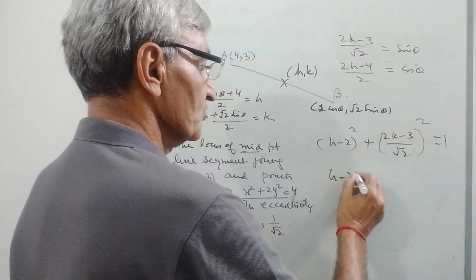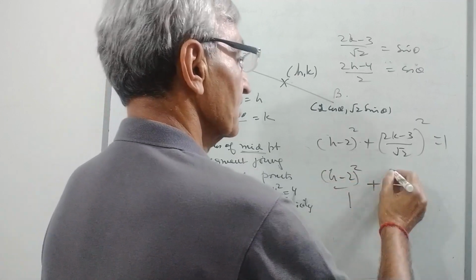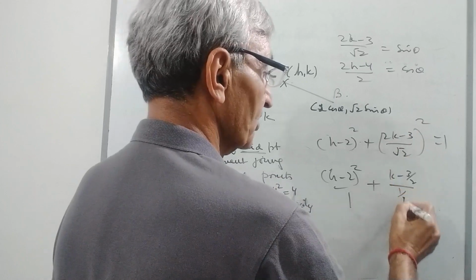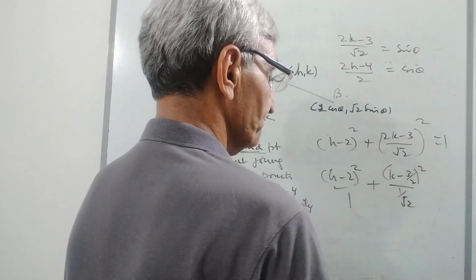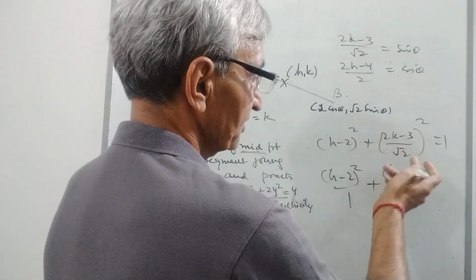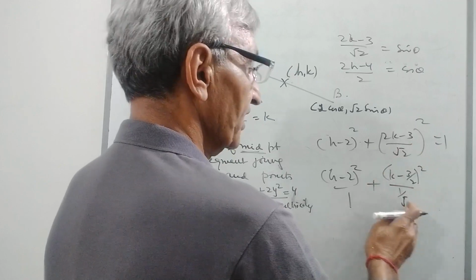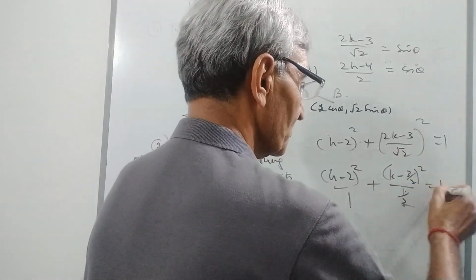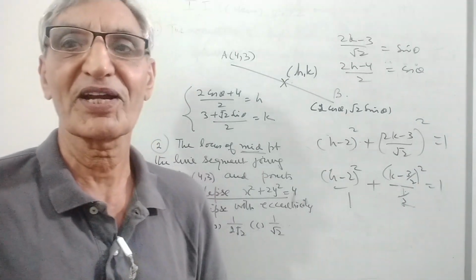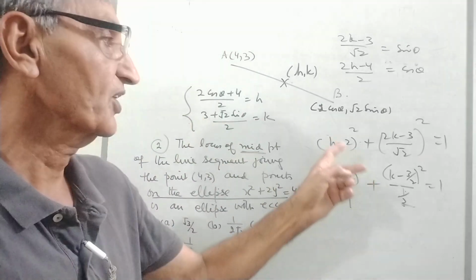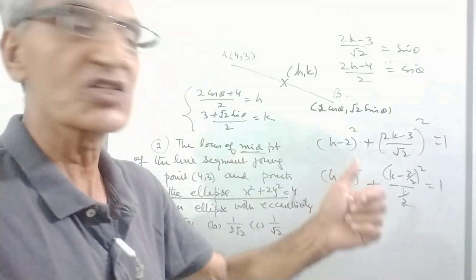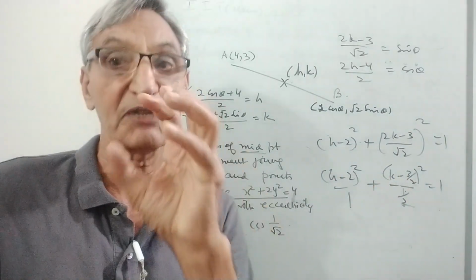So (h minus 2) whole square divided by 1, plus (k minus 3 by 2) whole square divided by 1 over 2, is equal to 1. Friend, it is an ellipse. However, it is not in the form x square upon a square plus y square upon b square. We have to shift the origin to (2, 3 by 2) to get the standard form.